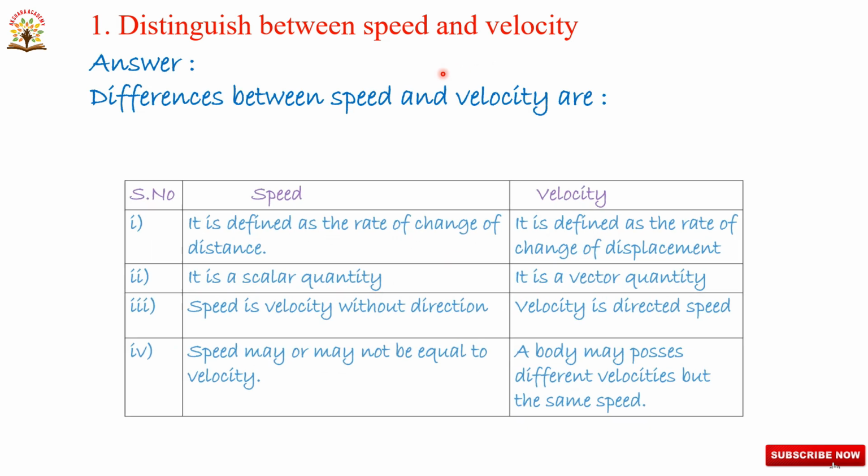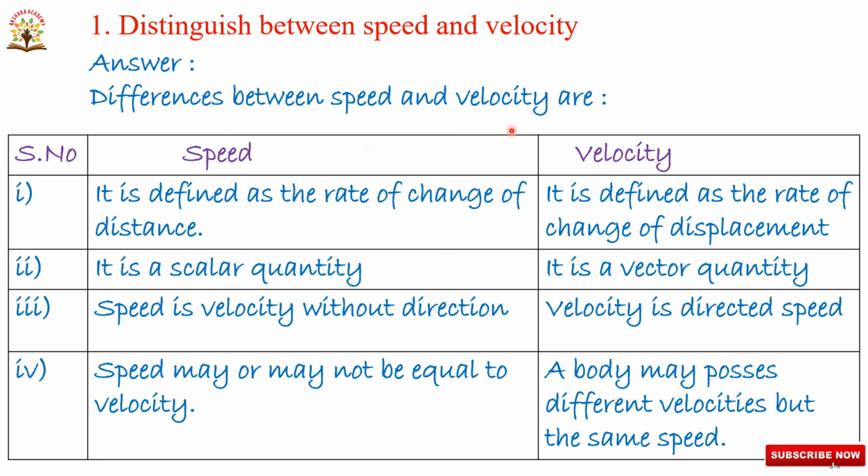Let us discuss. Differences between speed and velocity are: first, speed. Speed is defined as rate of change of distance, and velocity is defined as rate of change of displacement.